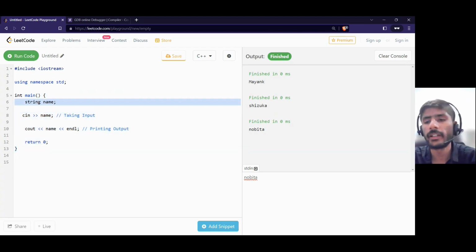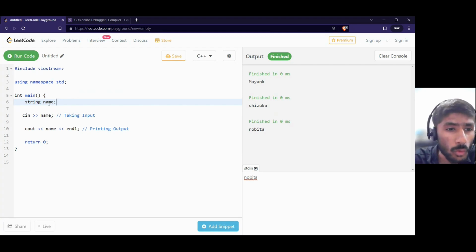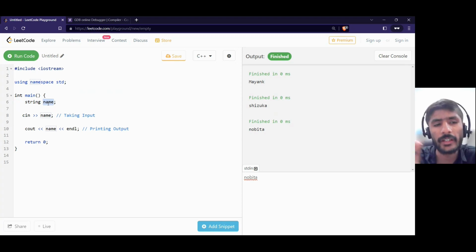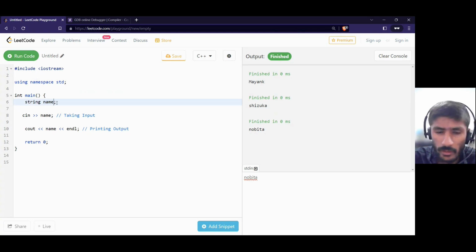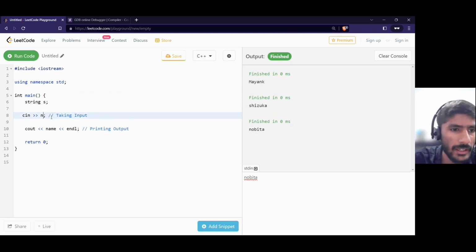Now what is string, what is name? String, for now you will understand, is a way to define a container through which we take a name, through which we can enter some word inside it. What is name? Name is the name of the variable. We can use different things here. I can also do this: I will put s here, and for name I will put s here.